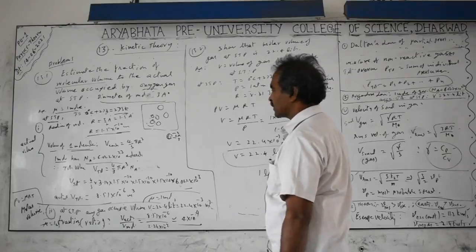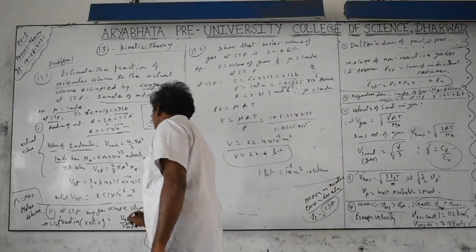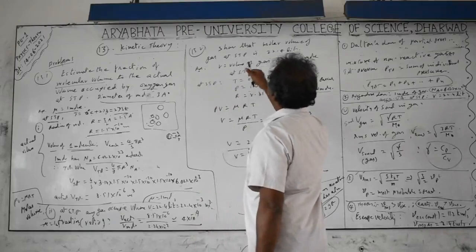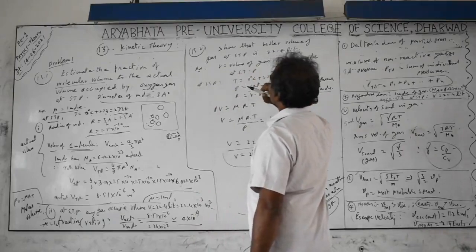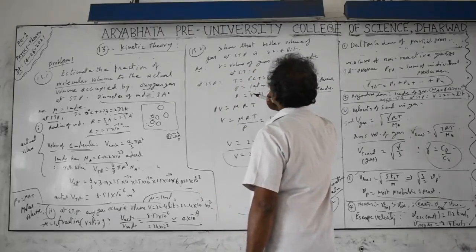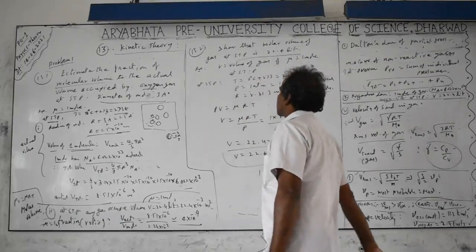One is the actual volume, another one is called the molar volume. This is molar volume to actual volume. Next is problem 13.2: show that the molar volume of a gas at STP is 22.4 liters. Already we have discussed this, but once again we will check.